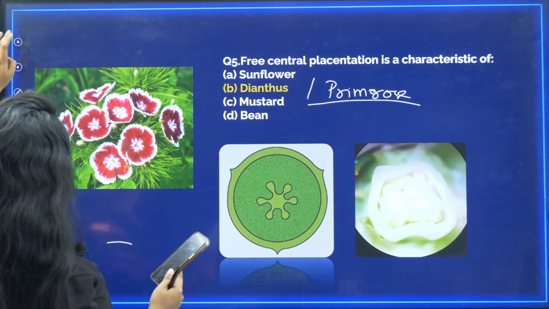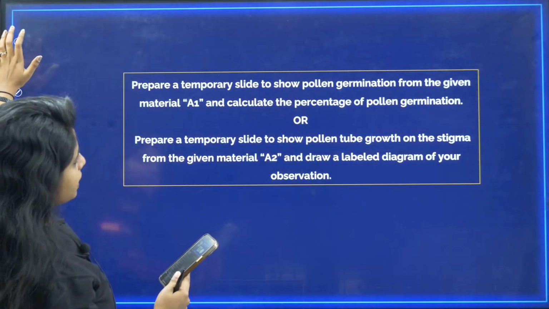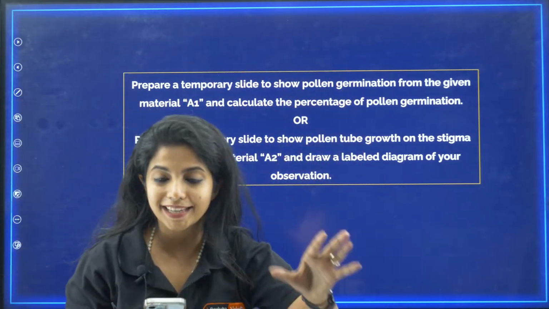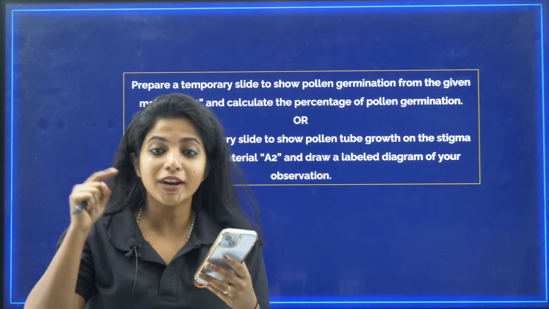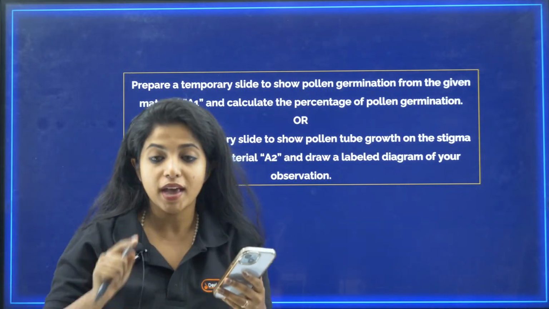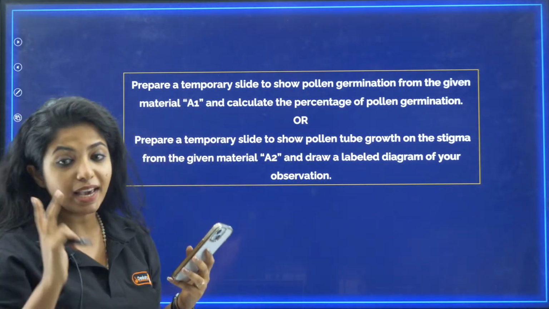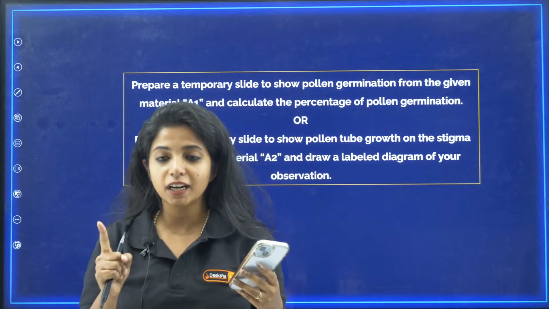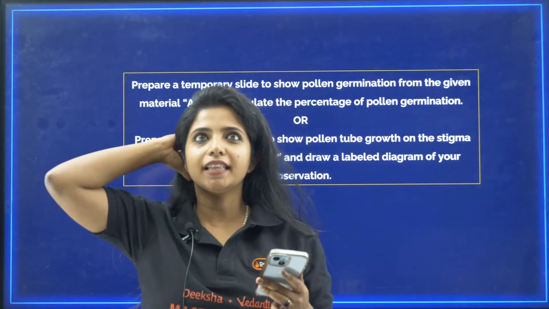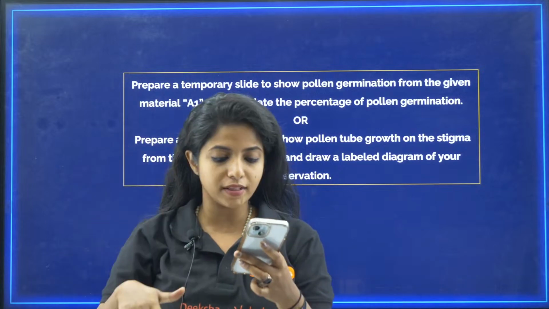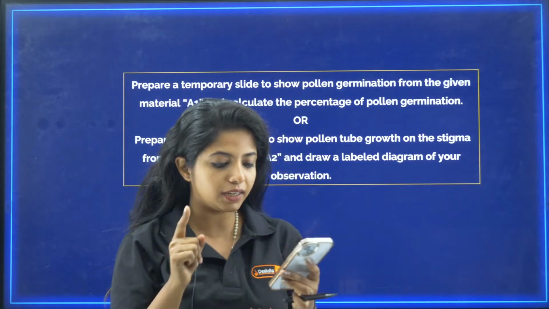Now children, we are moving ahead with the next experiment, but before that, I want all of you to write down the answers right now. Axile placentation, 2 examples, basal placentation, 2 examples, parietal placentation, at least 1 example, or 2 if you can, and marginal placentation and all these examples. Let me see who all get it correct.